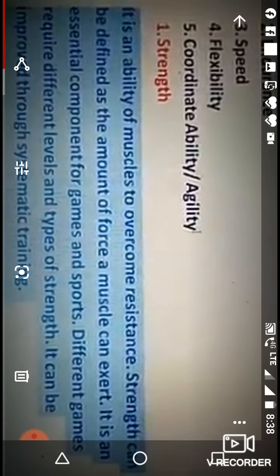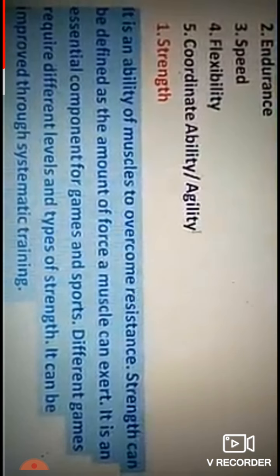It is an essential component for games and sports. Different games require different levels and types of strength. It can be improved through systematic training. If you are improving some physical structure, then you have to take some systematic training.